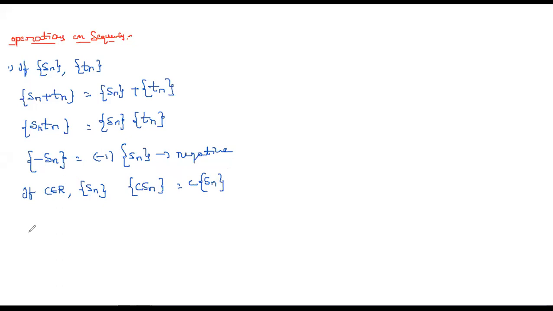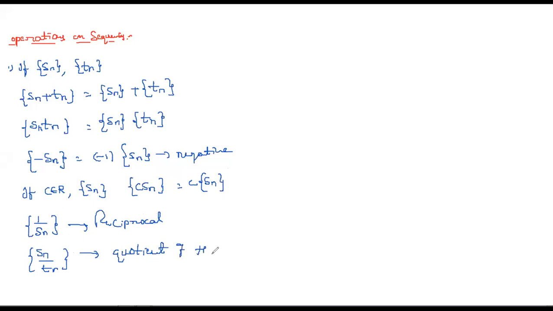And next, 1 by Sn is called the reciprocal of the sequence. And the sequence Sn by Tn is defined as the quotient of the sequences. The important thing is that Tn should not be equal to 0, for n belonging to Z plus.